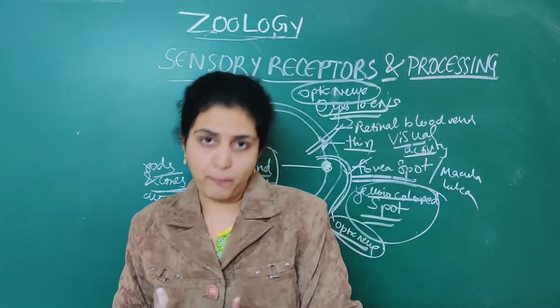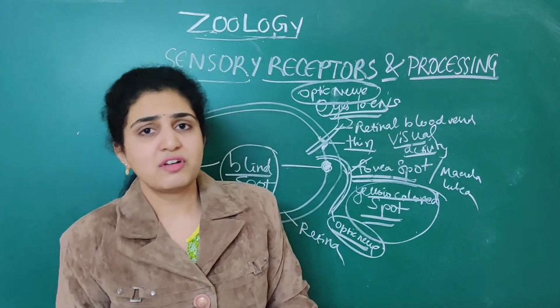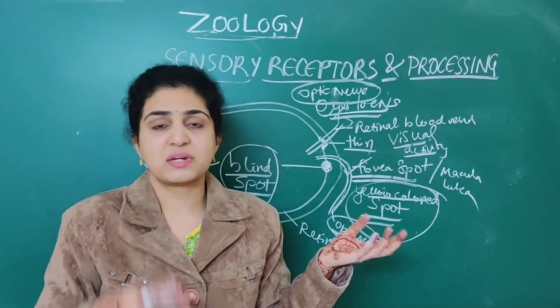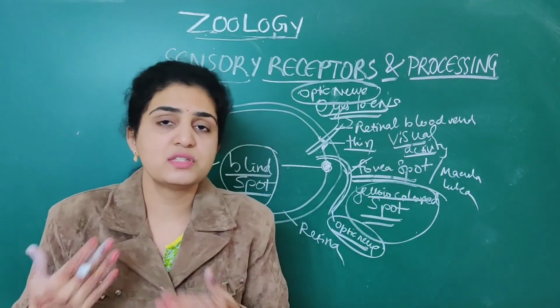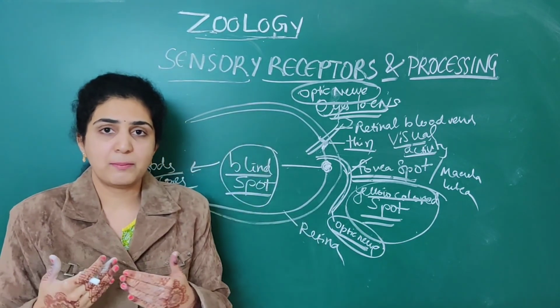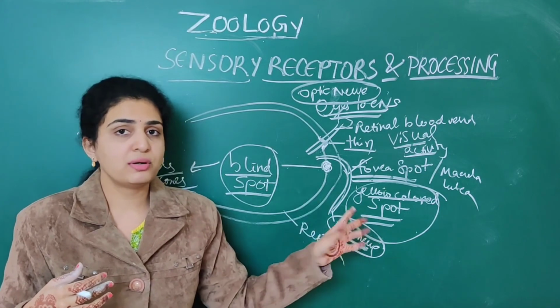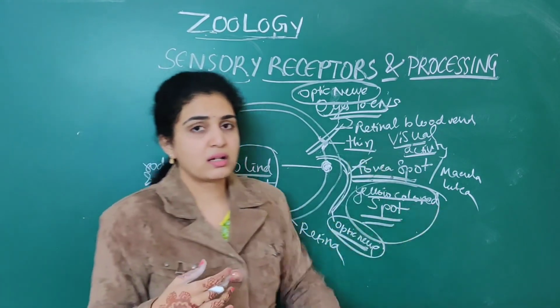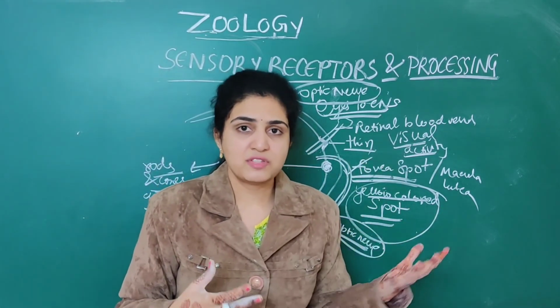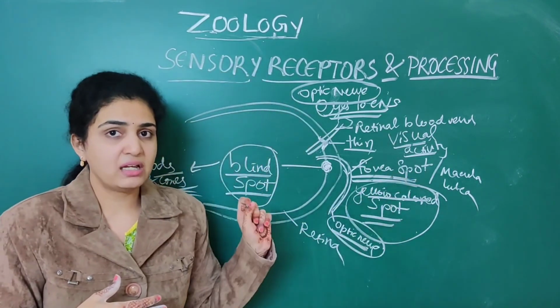That is the optic nerve. Like that, for the nose, the olfactory nerve is present. The different types of nerves you will deal with in detail in MBBS. For now, remember that in the eyes the main nerve associated is the optic nerve.